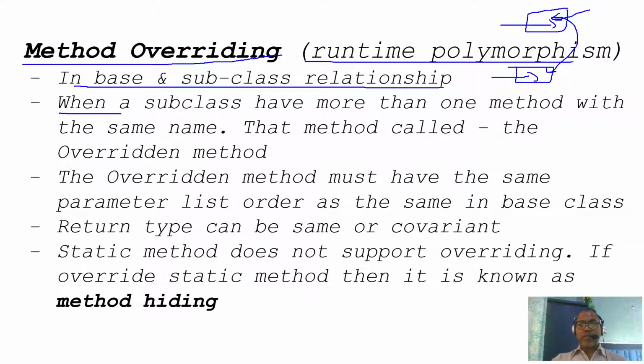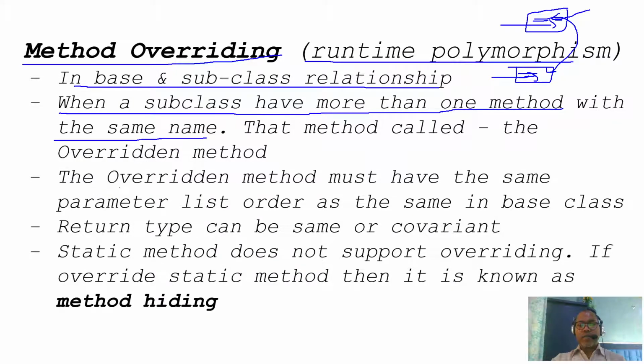That means when a subclass has more than one method with the same name, one is the inherited one. So you are defining the same name method here, and similarly you can define it here with the same name. So that is your overriding.